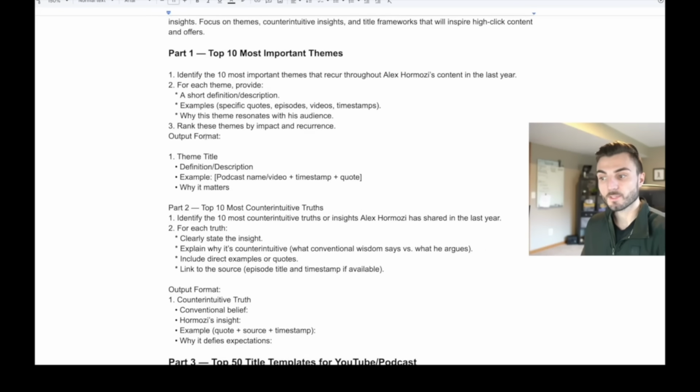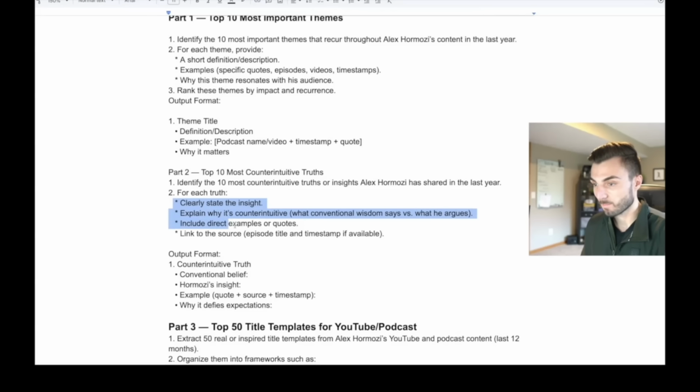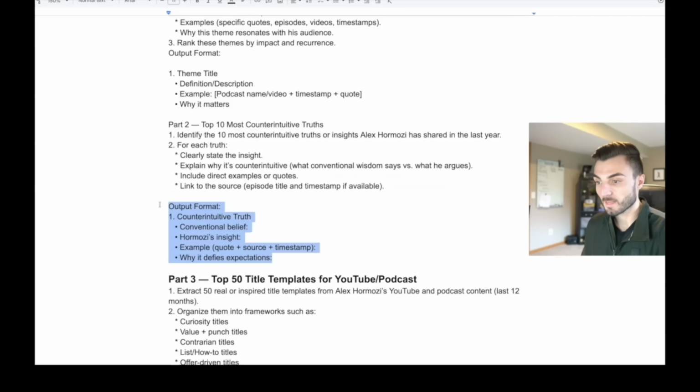Then going into part two, this was kind of the opposite. The top 10 most counterintuitive truths. Identify the top 10 most counterintuitive truths or insights from Hormozi. For each, again, same framework, and what to do in the output. So I'm being very crystal clear in terms of what I wanted to do and what output and format I wanted to come back with.